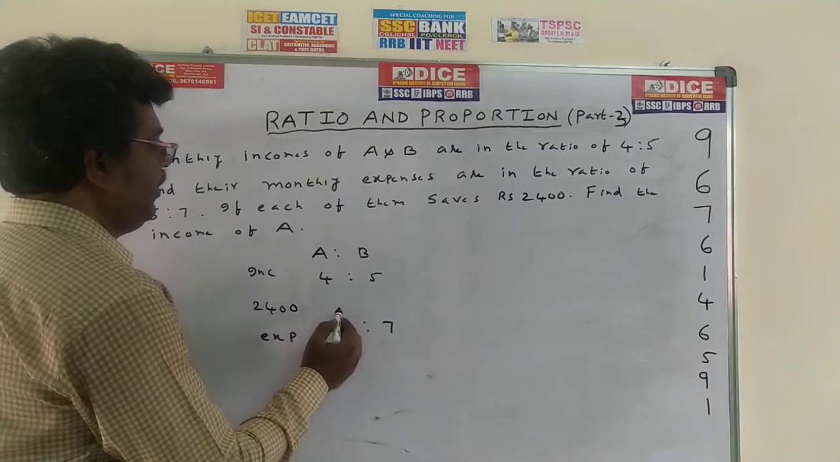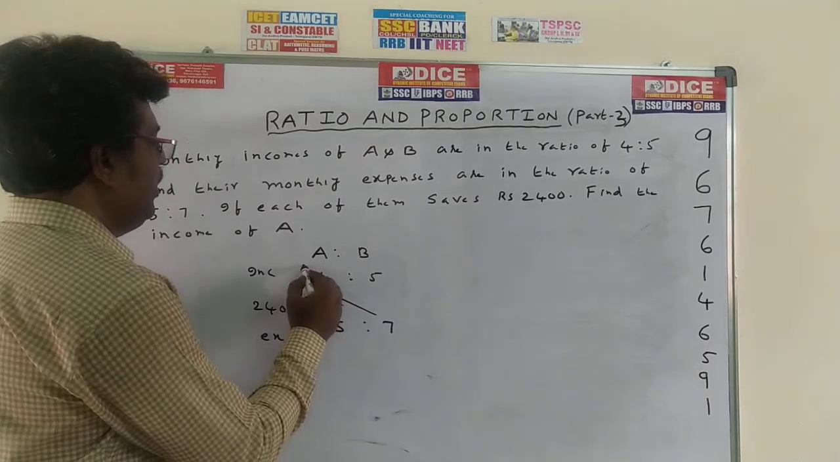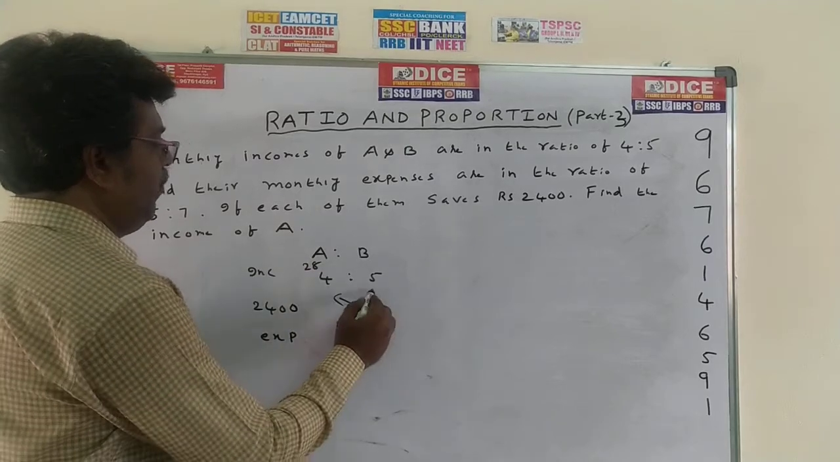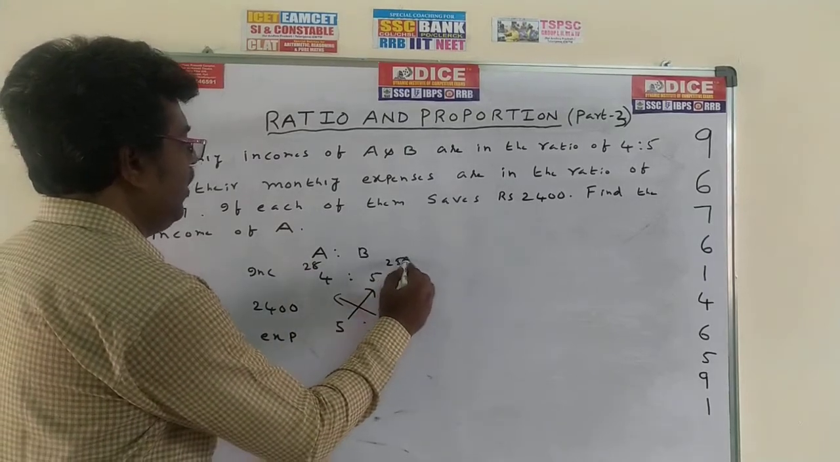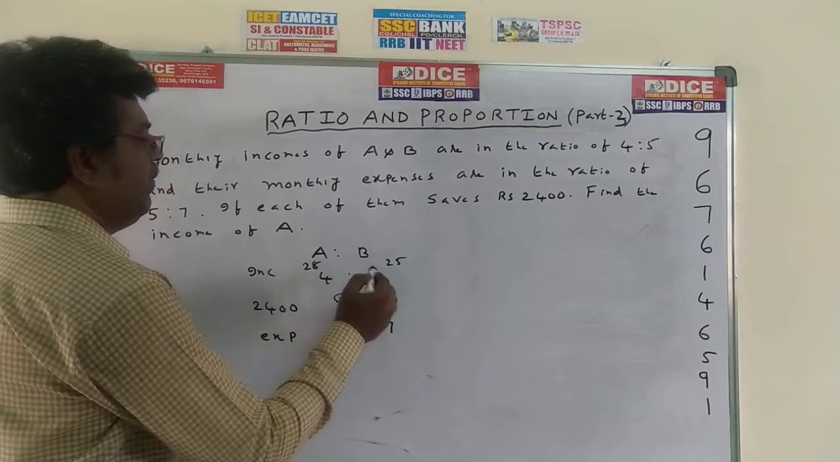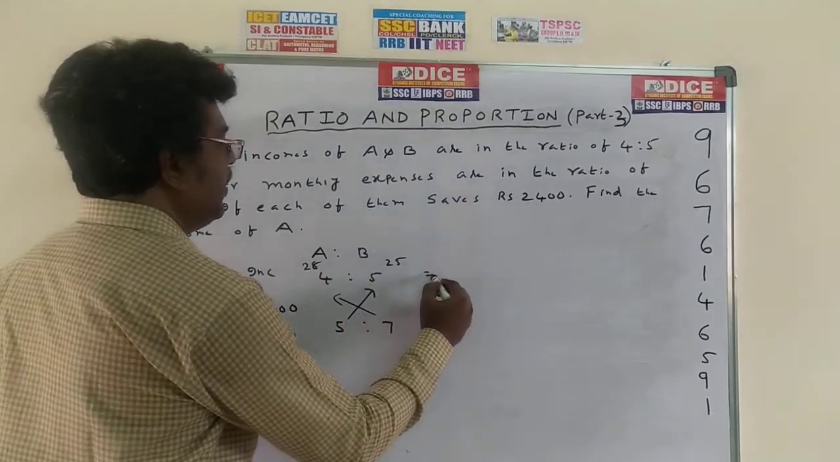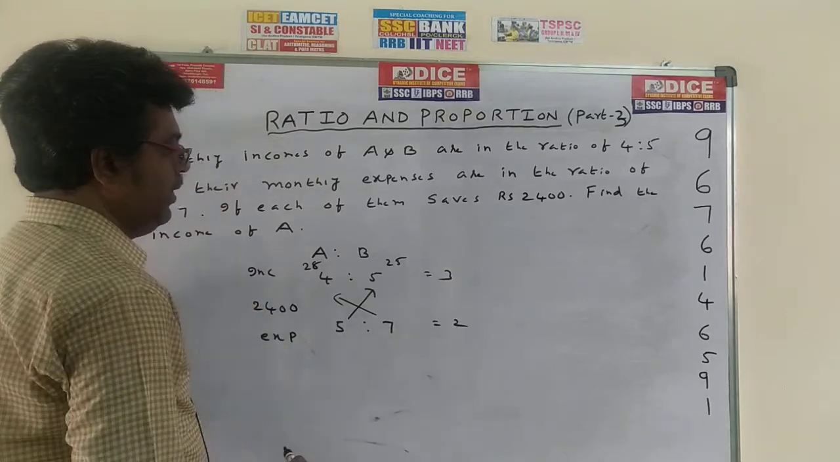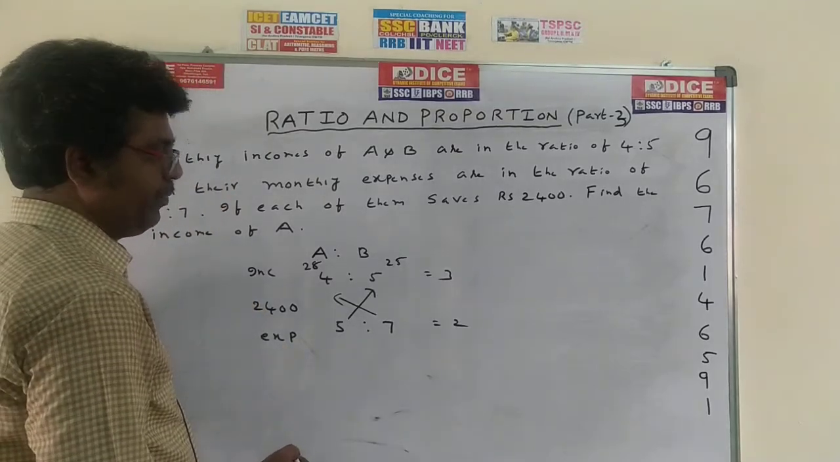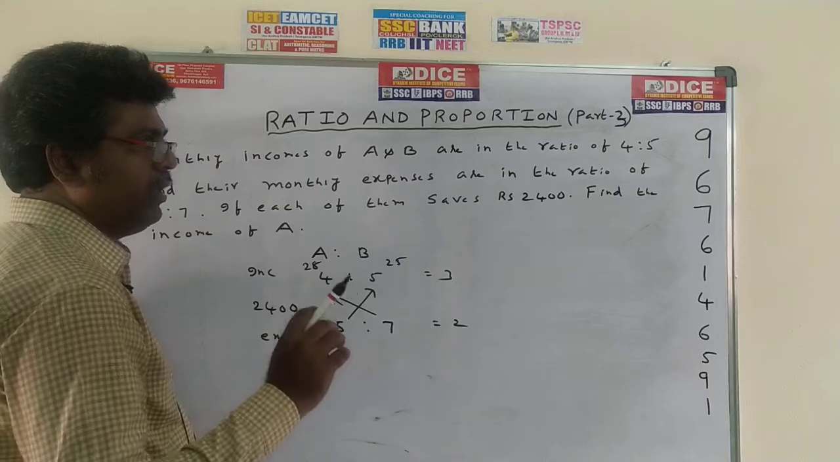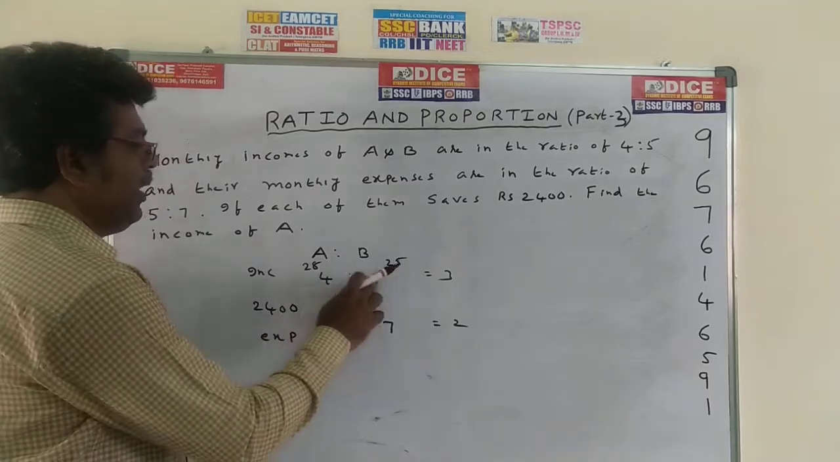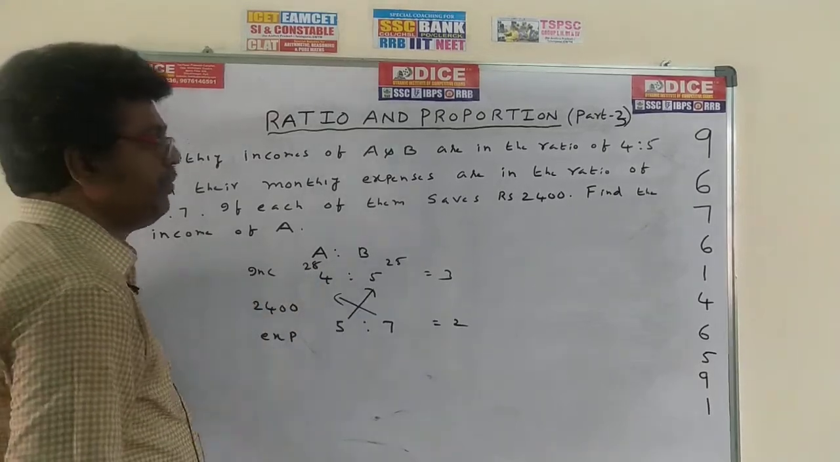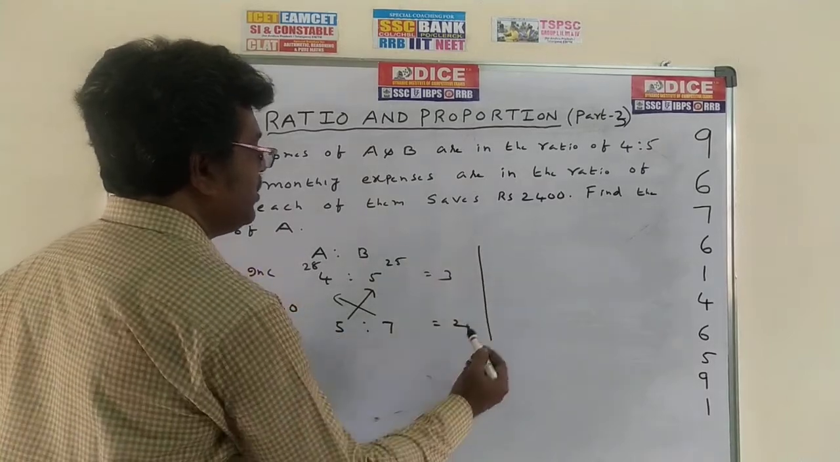Now tell me, 4 into 7, how much? 28. 5 into 5, how much? 25. 28 minus 25, the difference is 3. 7 minus 5, the difference is 2. Same process whatever I have done in the previous problem. Two ratios on the sides, saving number in the middle. Now, which saving do you want?